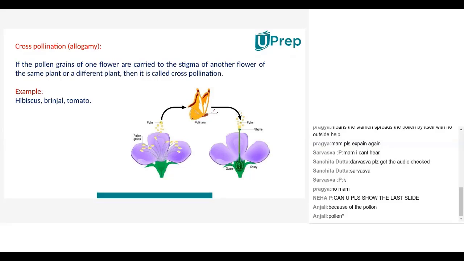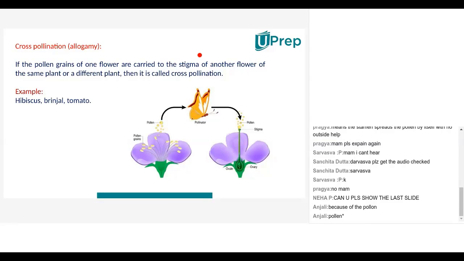Next, this is cross-pollination, which is also called allogamy. In cross-pollination, what happens? The pollen grains from the anther are shifted by an agent to the stigma of another flower. Now, this flower can be in the same plant, or can be in a separate plant in the garden.